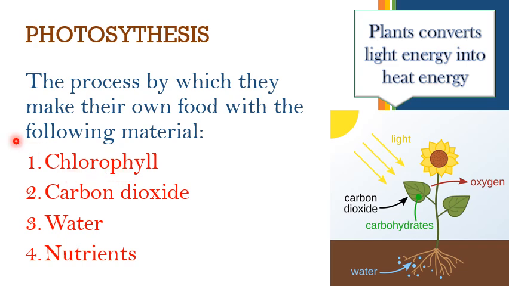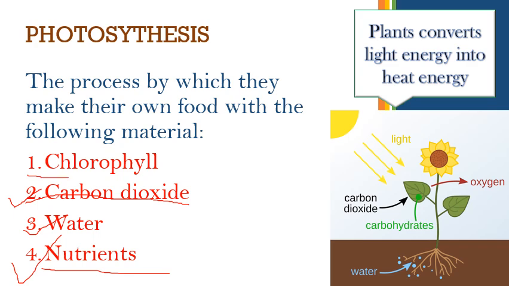What are the materials required for photosynthesis to be done? First one is chlorophyll, second is carbon dioxide, third is water, fourth is nutrients. We have learned about nutrients, as well as micronutrients and macronutrients. Water we all know, H2O. Then carbon dioxide, this one also we know.